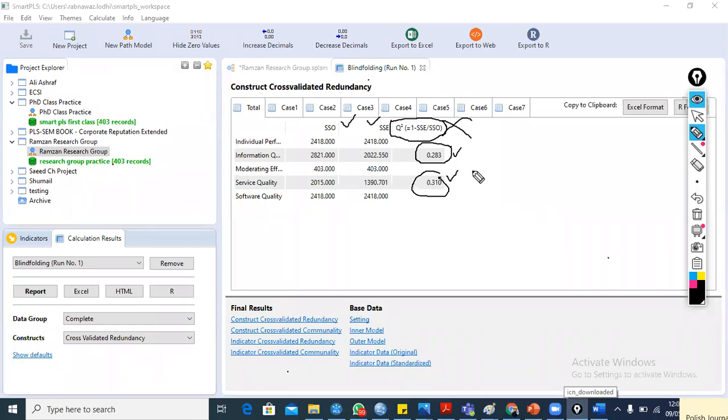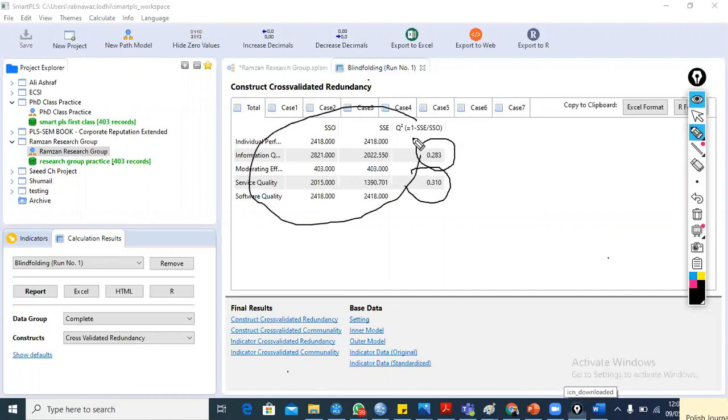The criteria is that its value should be greater than 0. So it should not be near to 0. If this value is not near to 0, it shows the goodness of fit. It is also a fit criteria, goodness of fit criteria. So you need to report these two values rather than reporting all this table. Only report these two values of Q square.